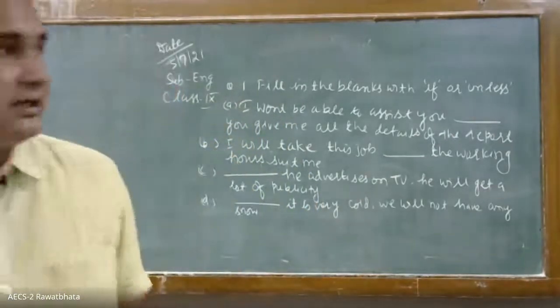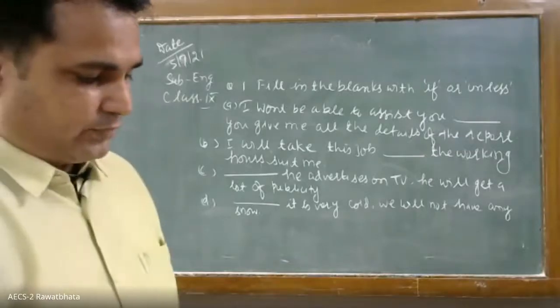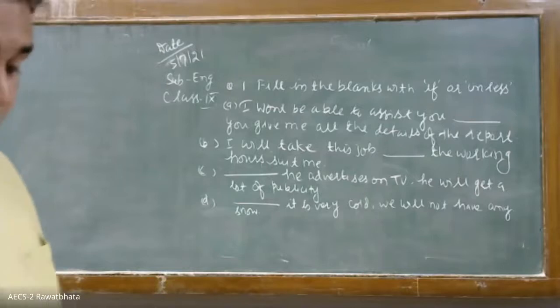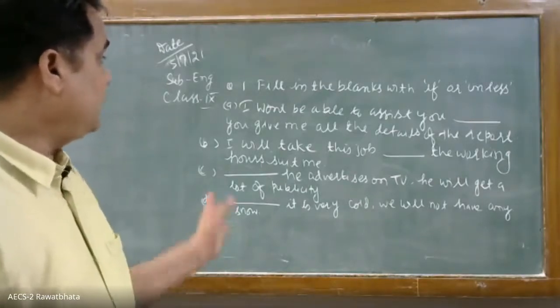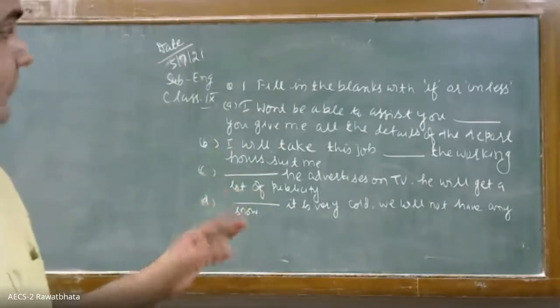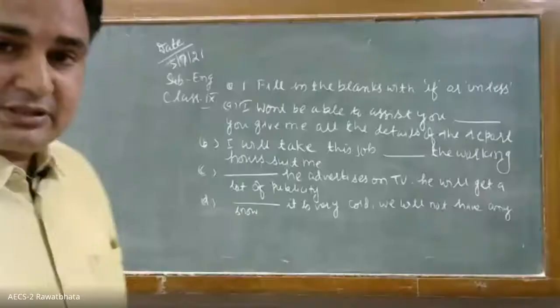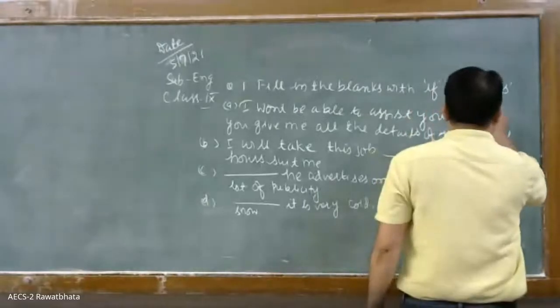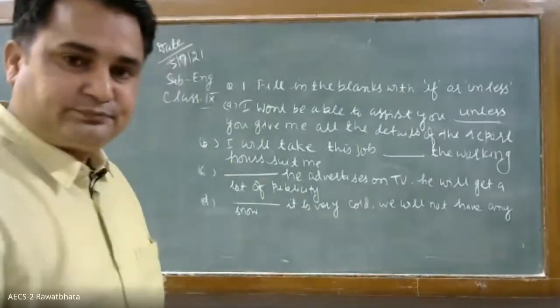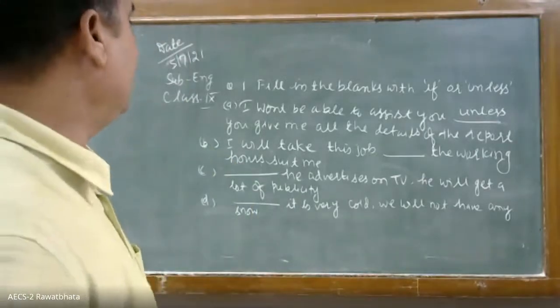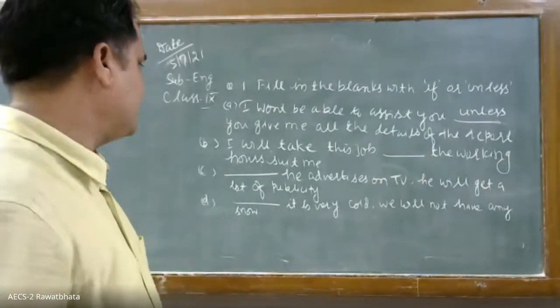Okay. Yes, children. So I won't be able to assist you. I won't be able to assist you. Blank. You give me all the details. So I won't be able to assist you. What will come? If, unless, or unless. What will come? Unless. Yes, correct. So unless. I won't be able to assist you unless you give me all the details of the report.